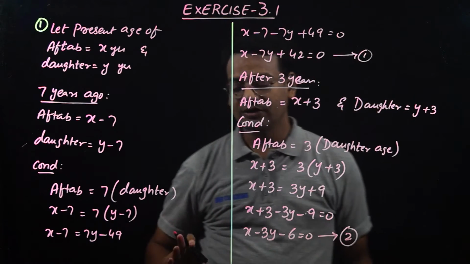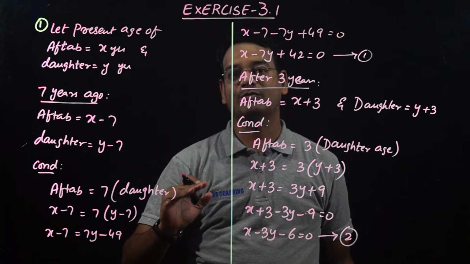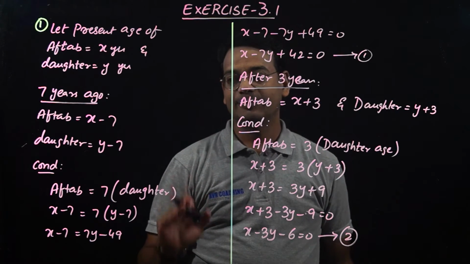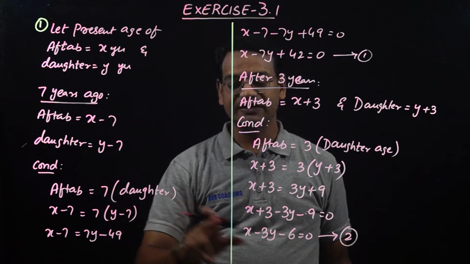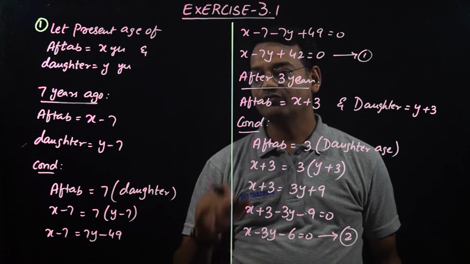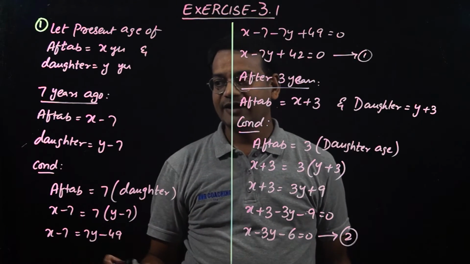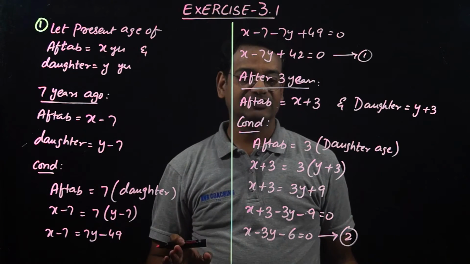Now we have got equation 1 and equation 2, which means the first half of the problem is done. So we have represented the given conditions in the algebraic form. We got the first equation and the second equation. So the first half is done. Now I'm going to totally wipe it out and do the graphical representation for this.